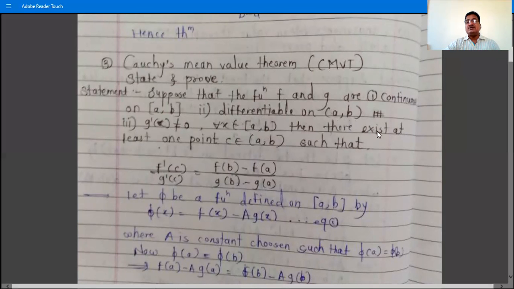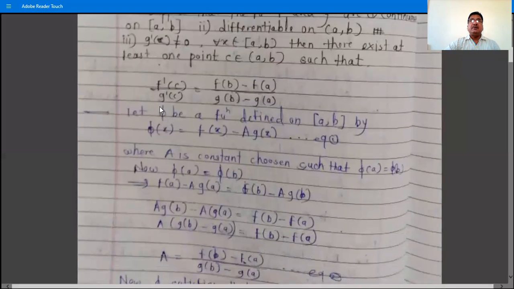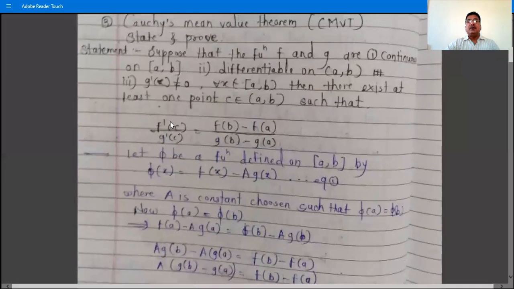And then there exists at least one point C belongs to open interval AB such that f dash C divided by g dash C is equal to f of B minus f of A divided by g of B minus g of A. Okay, so we have to show this, f dash C divided by g dash C is equal to f of B minus f of A divided by g of B minus g of A. So there are two functions now. So this is the statement of Cauchy's mean value theorem, CMVT.